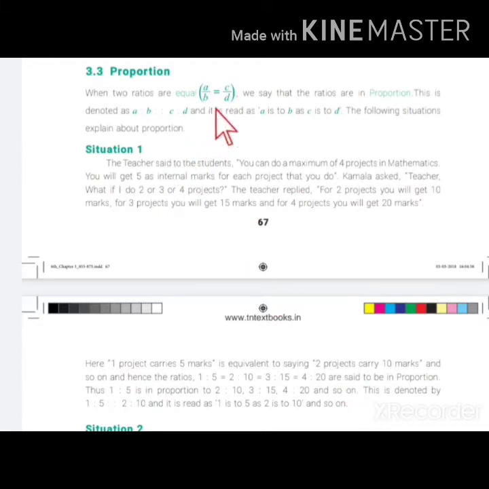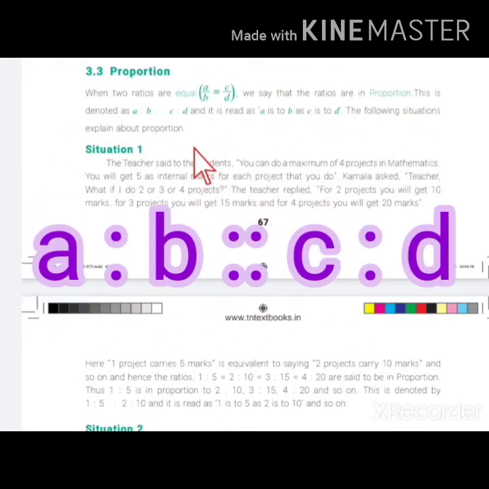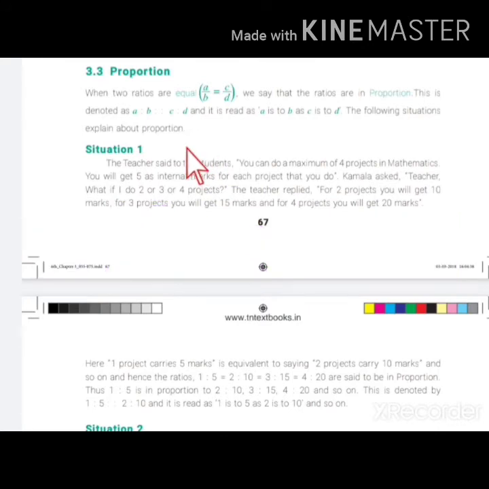When two ratios are equal, that is A by B equal to C by D, we say that the ratios are in proportion. That is denoted as A is to B as C is to D. Let me see one situation. The teacher said to the student, you can do a maximum of 4 projects in mathematics. You will get 5 as internal mark for each project that you do.